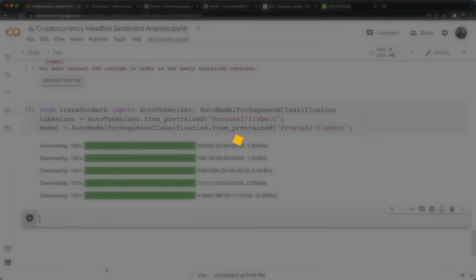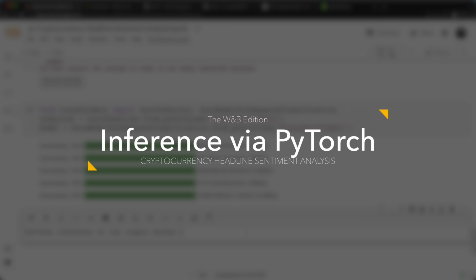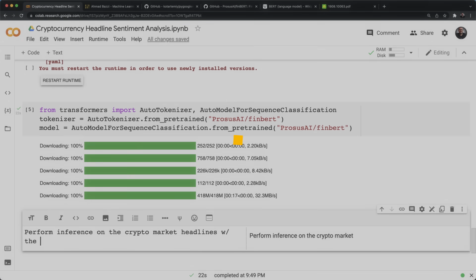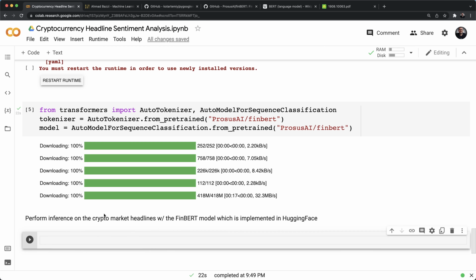Right. One last thing. Now that we have the model and the tokenizer, we're going to perform inference on the crypto market headlines with the FinBERT model, which is implemented in Hugging Face.